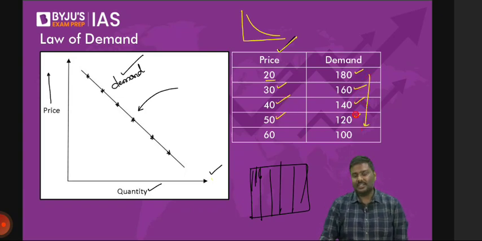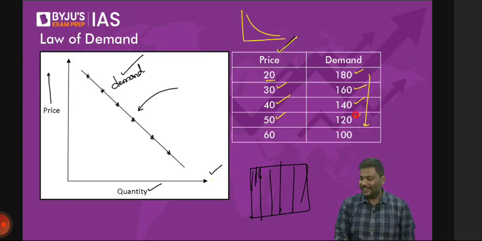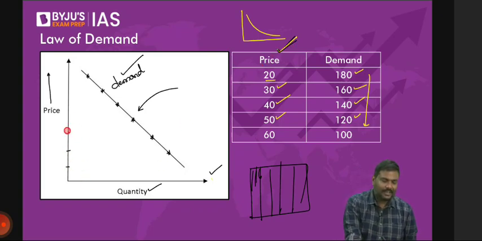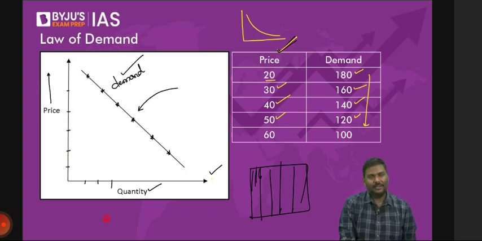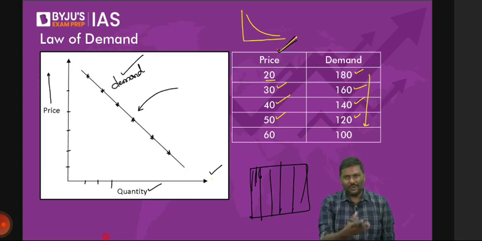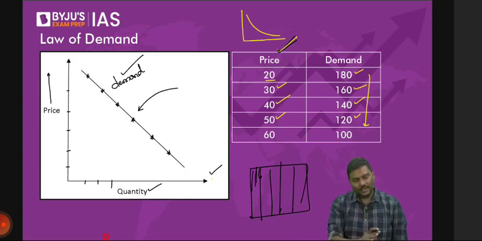Now can you take all of these points and draw a line? It's a simple concept, right? Have a look at this. In case of price, basically plot them 20, 30, 40, 50, 60 like this, and plot the quantity. Can you draw a graph now? I don't need to draw a graph, and you also don't need to draw a graph in the exam. This is how the line is drawn. Okay, now let's go ahead.